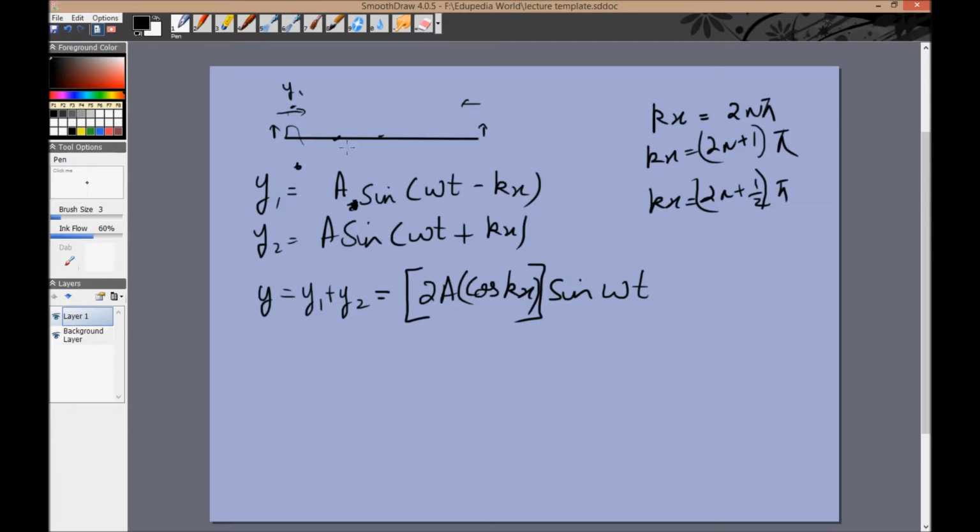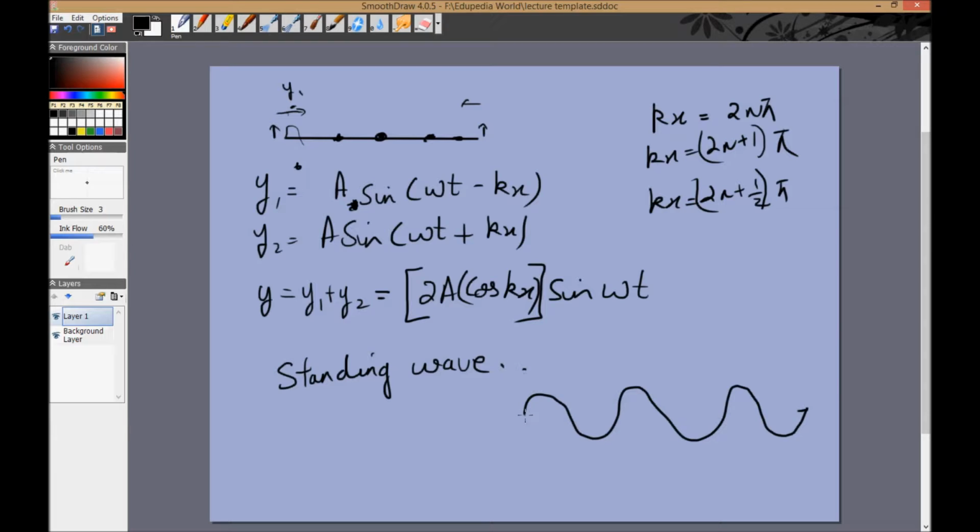So we see that there are many points where the amplitude of the motion is 0 and many points where the amplitude of motion is maximum. So what this is called is a standing wave. What we've seen up till now are traveling waves. This particular situation is called a standing wave. And in this particular case, the wave doesn't travel anywhere. It just moves between many situations.